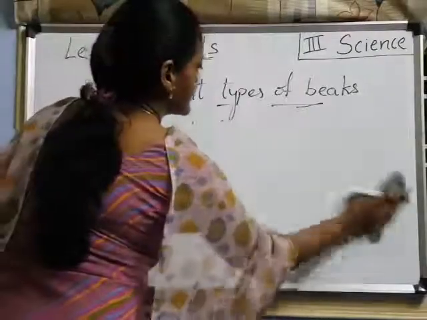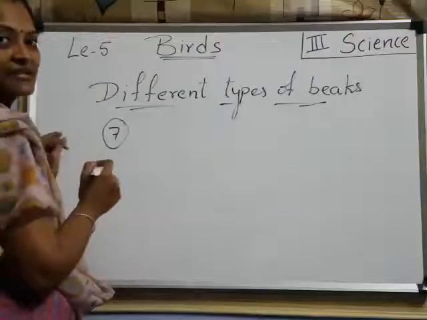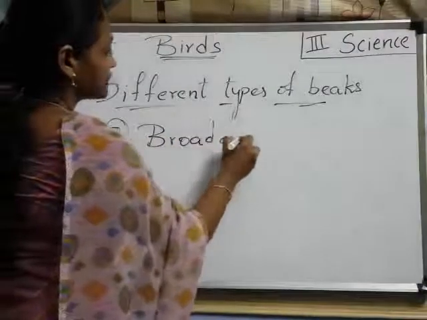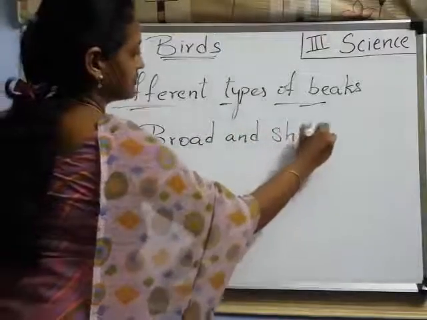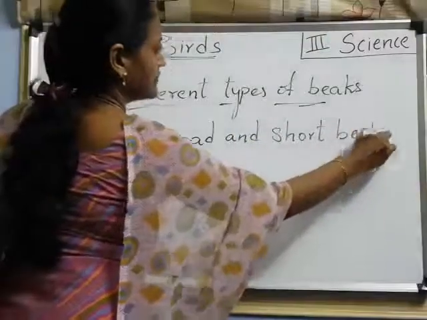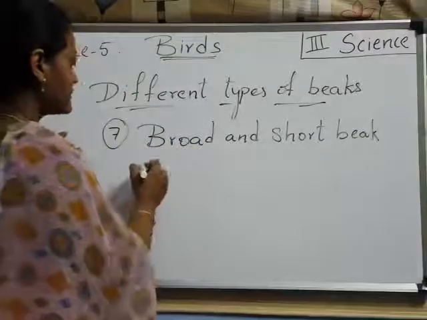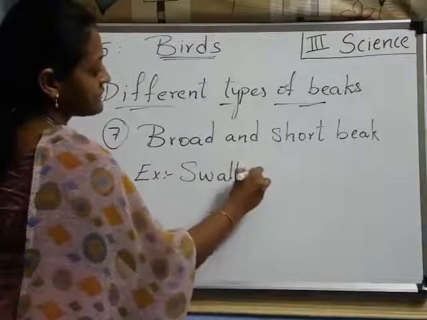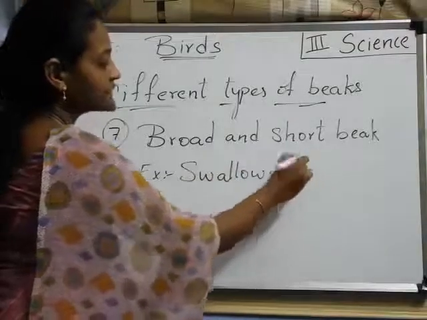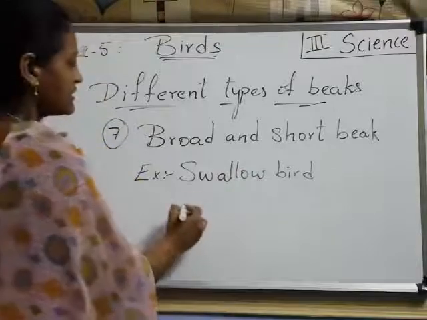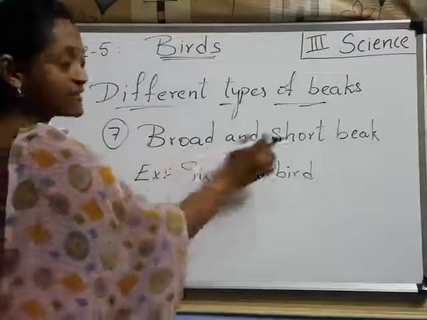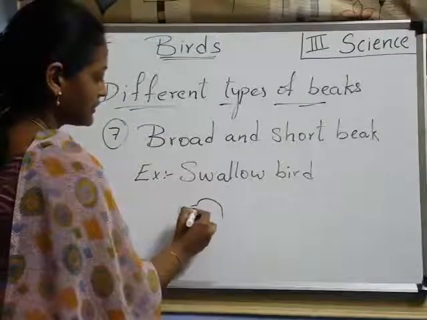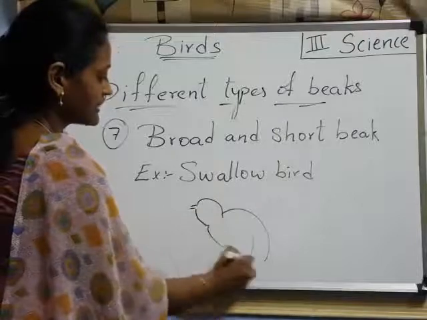Next type, children, the seventh type is broad and short beak. Which birds are having this type of beak? Examples are mainly the swallow bird. The bird name is swallow. Why is the bird having this name? This bird is having which type of beak? Broad and short. Short only. Okay, like this. Broad and short, children, like this.